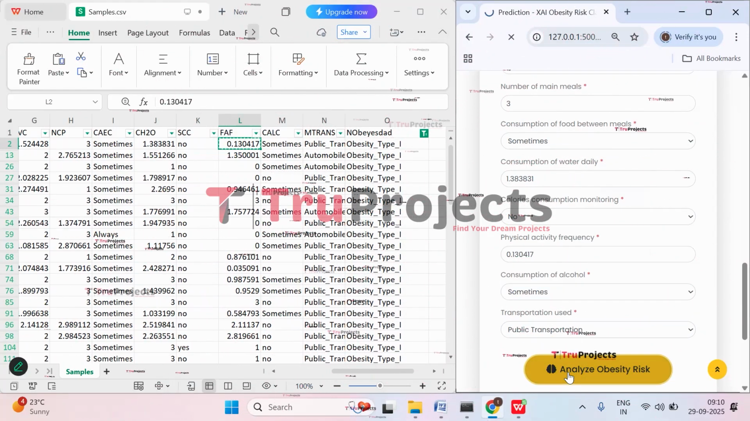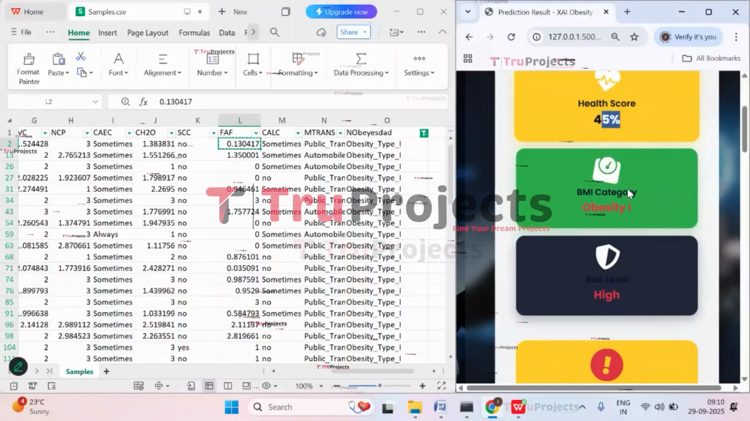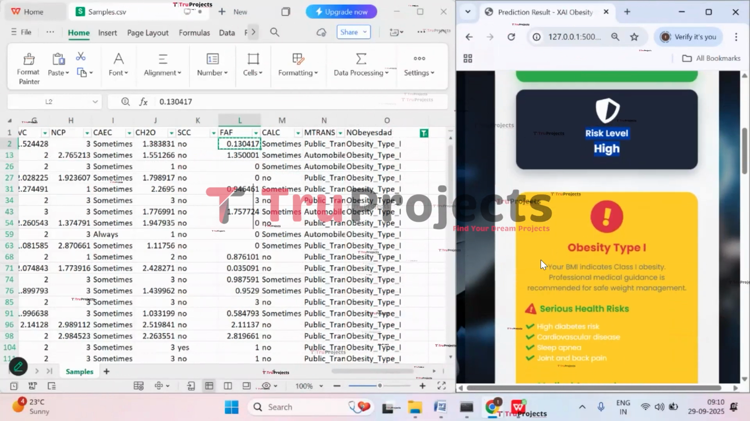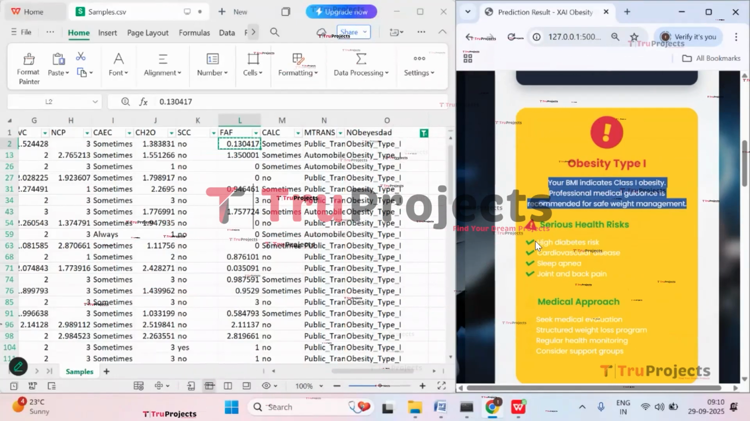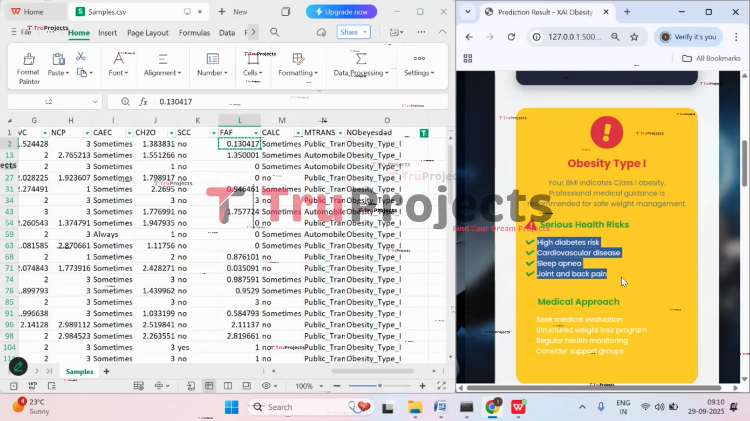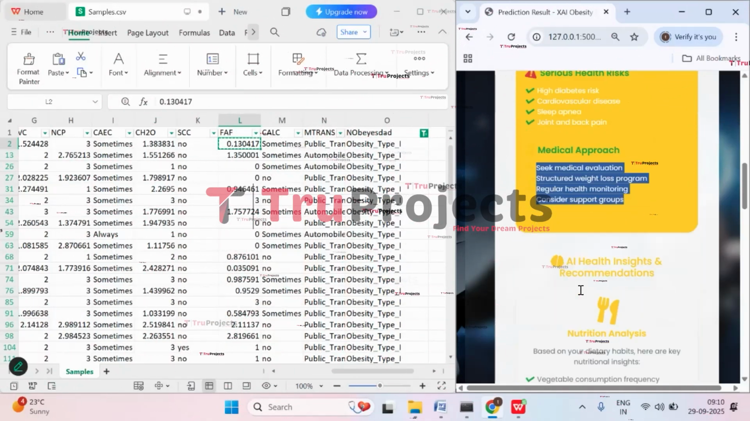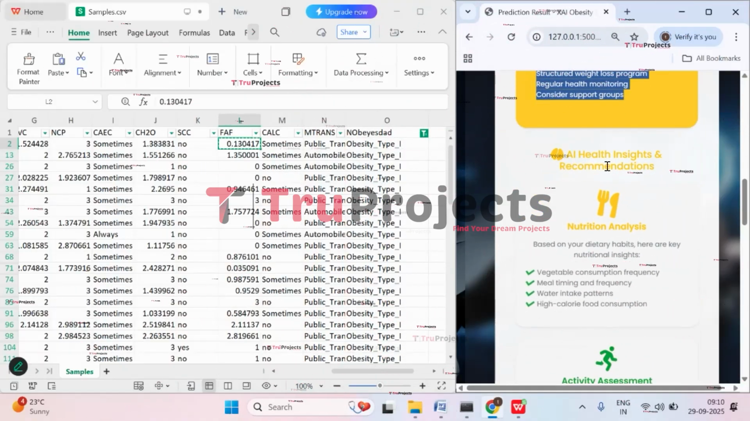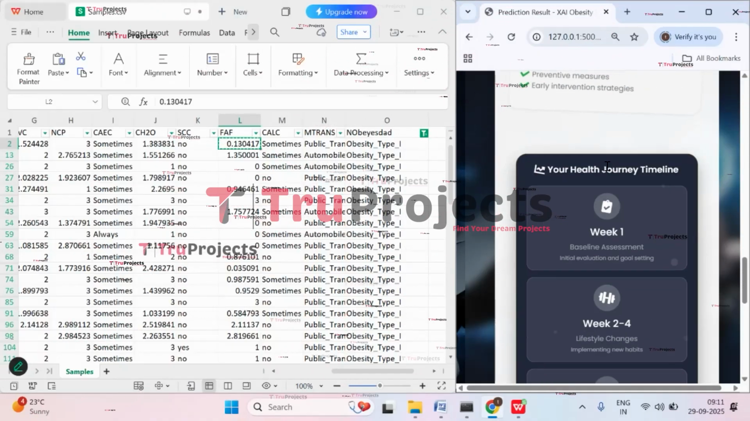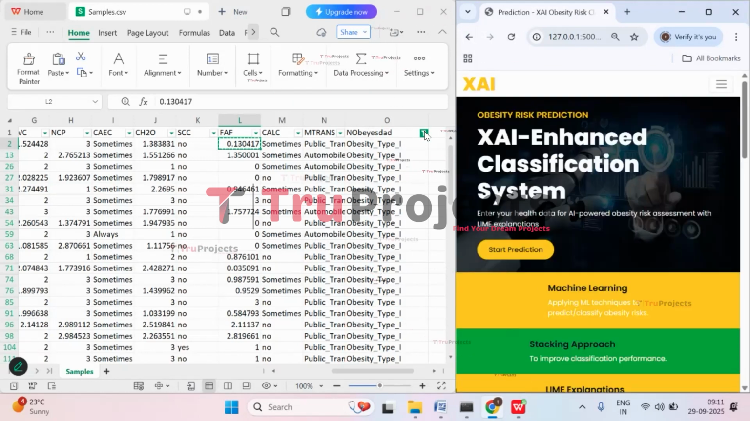Now click on analyze obesity risk. And here you can see we have a health score of 45% only, and body mass index category is obesity level 1, and risk level is high. Here we have obesity type, and here you can see serious health risks, that is, she may face high diabetes risk, cardiovascular disease, sleep apnea, joint and back pain. And the medical approach that needs to be taken is shown. And here we can see AI health insights and recommendations, activity assessment, genetic factors, and the health analysis journey timeline.